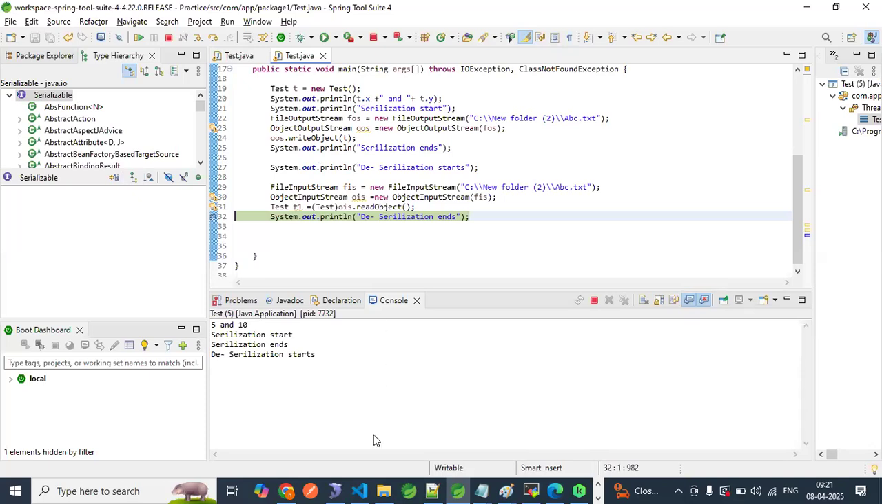You can explain in your own words what is the transient keyword, what is transient versus static, what is transient versus final. Okay.